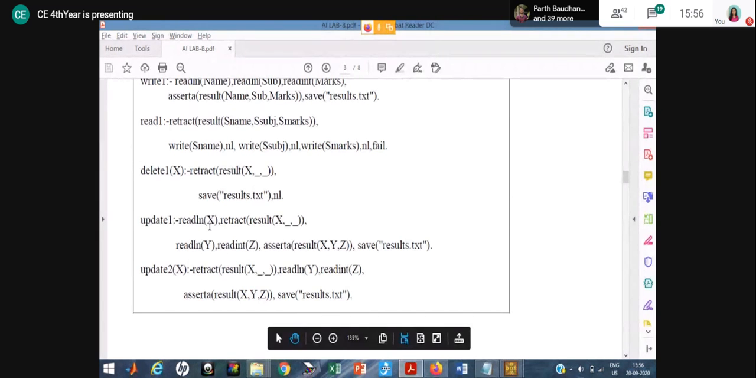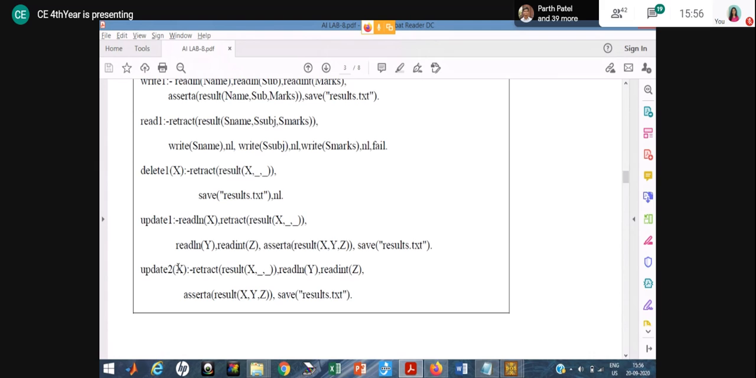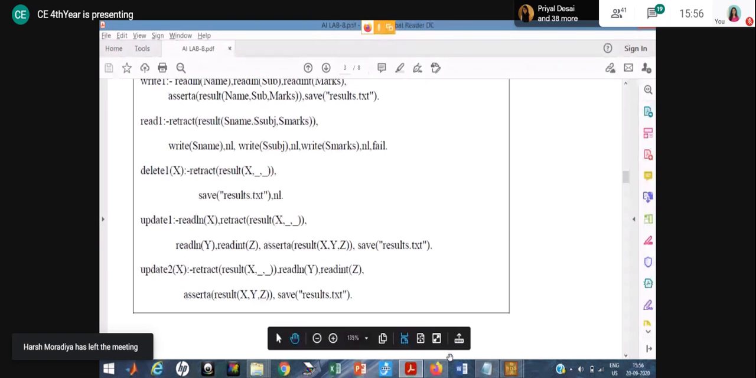Now in update 2, the second variation, in this case I am asking the user to enter the value, but in the second update I am just passing the value, similar to the above, but here I am asking and here I am passing the value. So these are the two differences there.